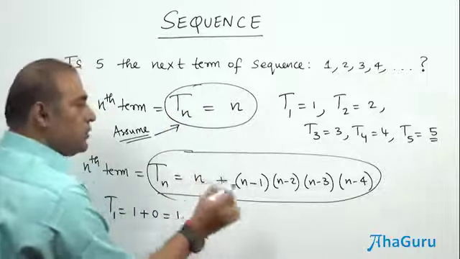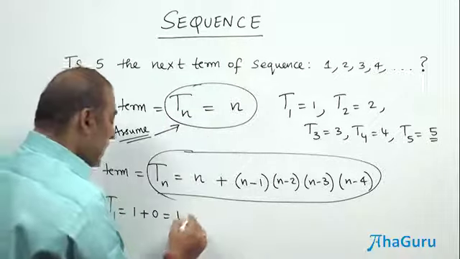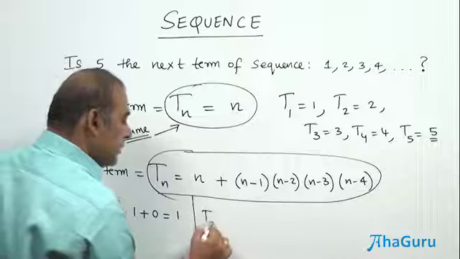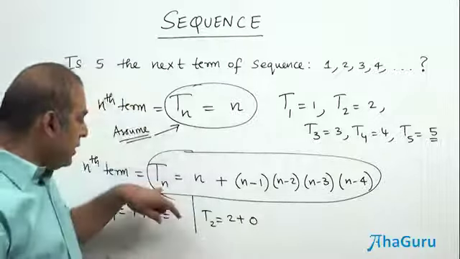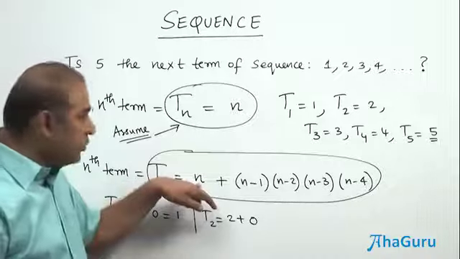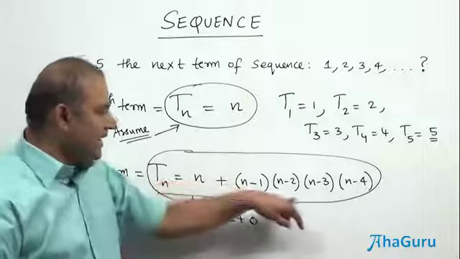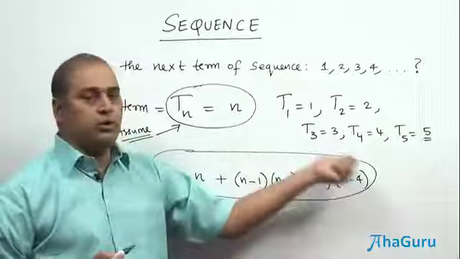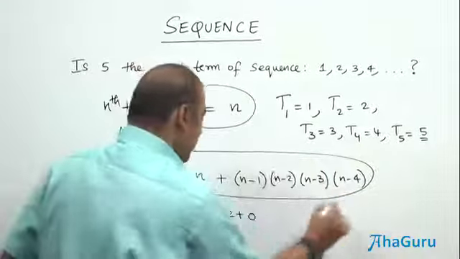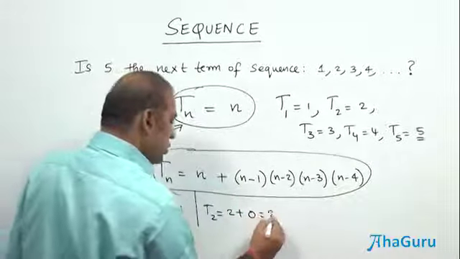So there are two rules you are having, right? And what will happen to t2? t2 is also going to be 2 plus 0, because when you substitute n equals 2, this part becomes 2, and in the second part, 2 minus 2 becomes 0. 2 minus 1, 2 minus 3, 2 minus 4 won't be 0, but the product is going to be 0. So this is going to be 2.